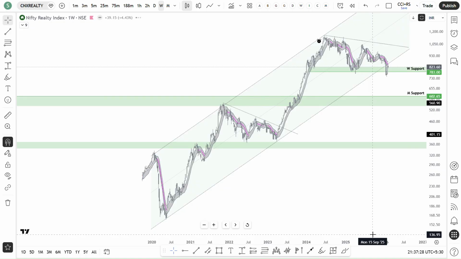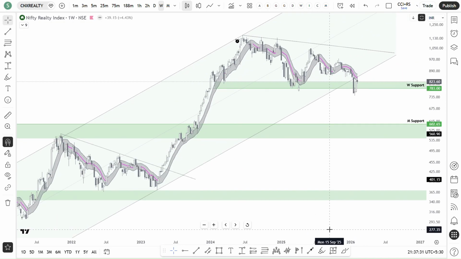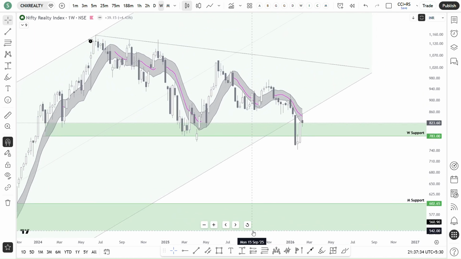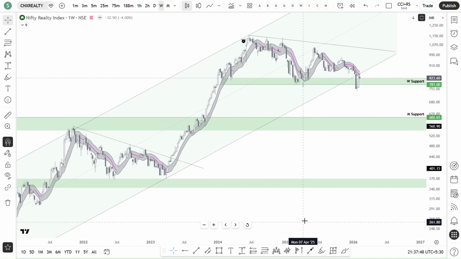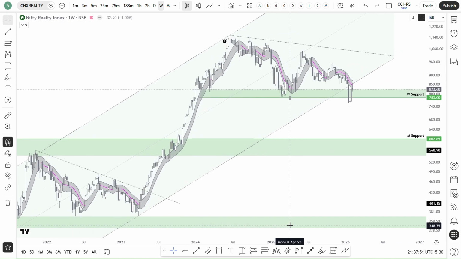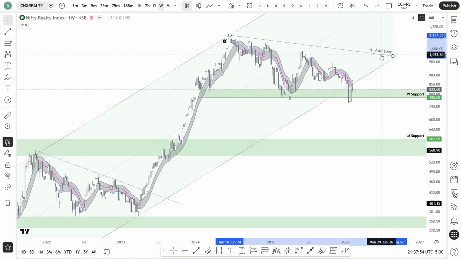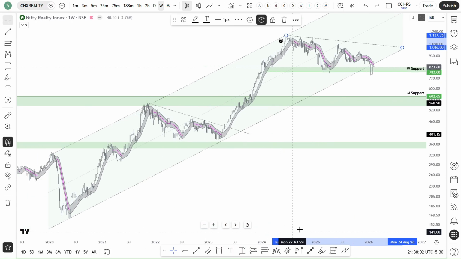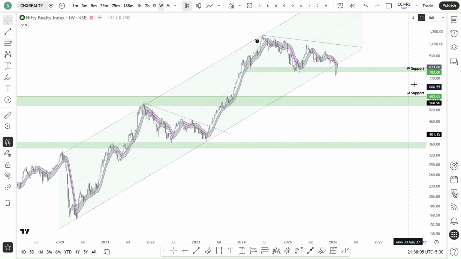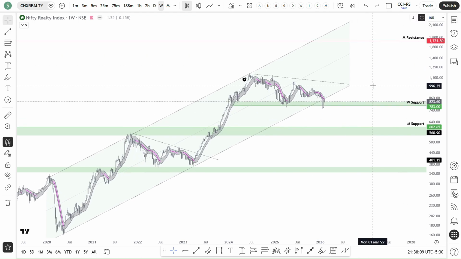And then realty. As of now, I am not interested in realty, but for analysis purposes, if you see, it is below the 50 SMA itself. So only if it breaks out and goes above the 50 SMA, then we can see some stocks picking up or forming some setups. And personally, I will try to analyze the realty stocks only when price breaks out of this resistance trend line. Okay, so this is realty.